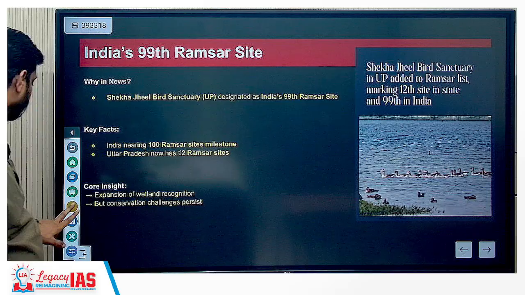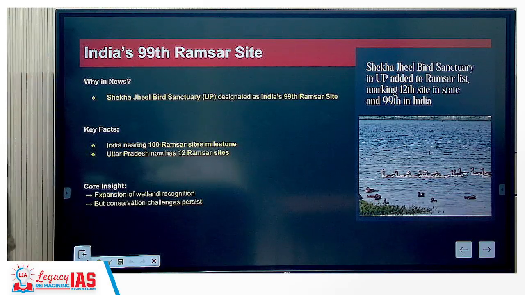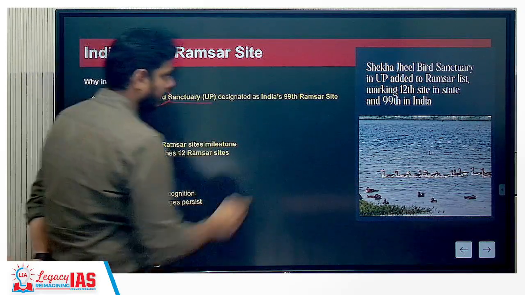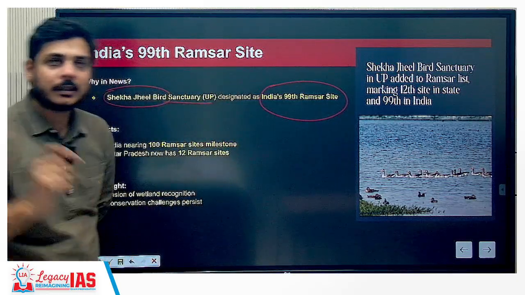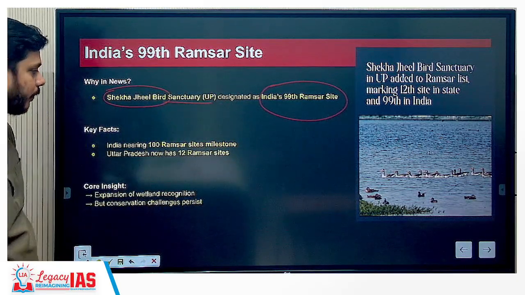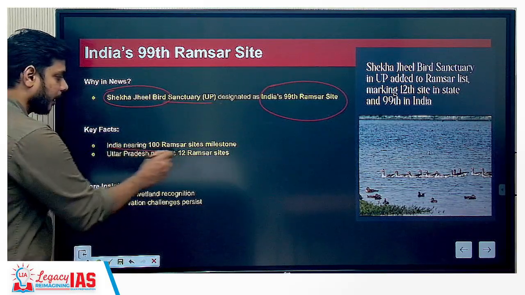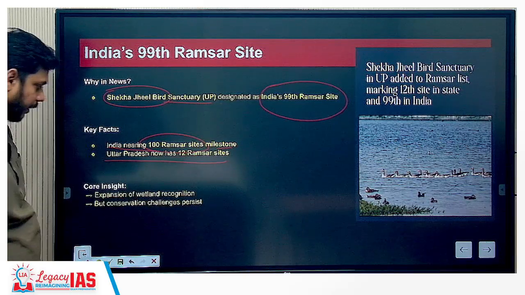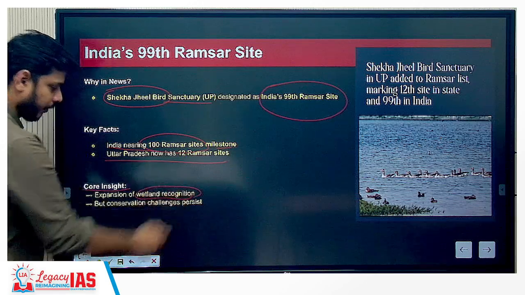Now coming to the last part, India's 99th Ramsar site. It is in UP: Shekha Jheel Bird Sanctuary in UP has been designated as India's 99th Ramsar site. Okay, and it is the 12th Ramsar site in the state of Uttar Pradesh. It is of significance because India is now nearing the 100 Ramsar sites milestone, and Uttar Pradesh has 12 Ramsar sites. Core insight is the expansion of wetland recognition.